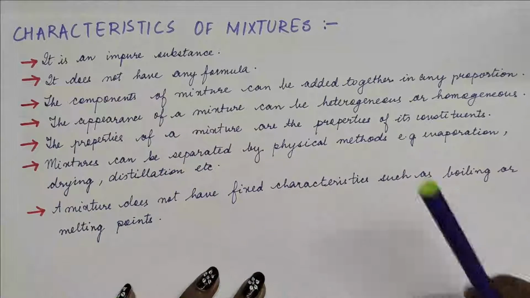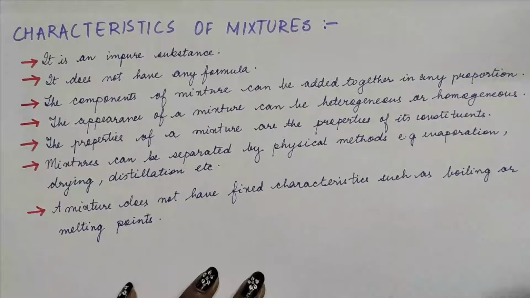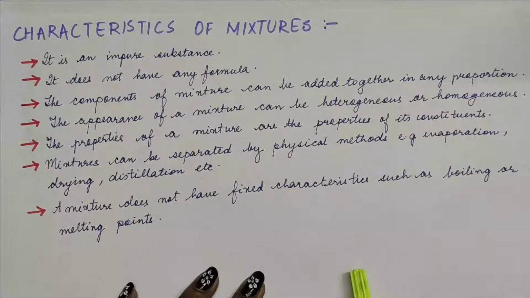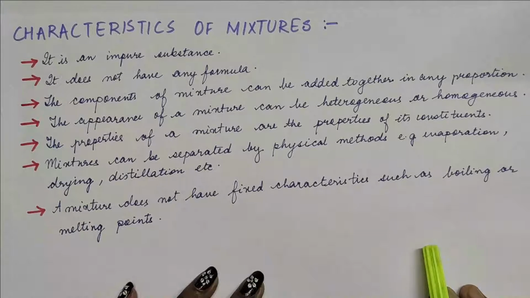So if you take a mixture of iron and sulfur and move a magnet over it, you will see that the iron gets attracted. So the properties of the constituents are retained in a mixture. The mixture can be separated by simple physical methods like evaporation, drying, heating, distillation, and so on. And the mixture does not have a fixed characteristic like boiling point and melting point. It keeps changing, or you can say it depends upon the constituents it is made up of.